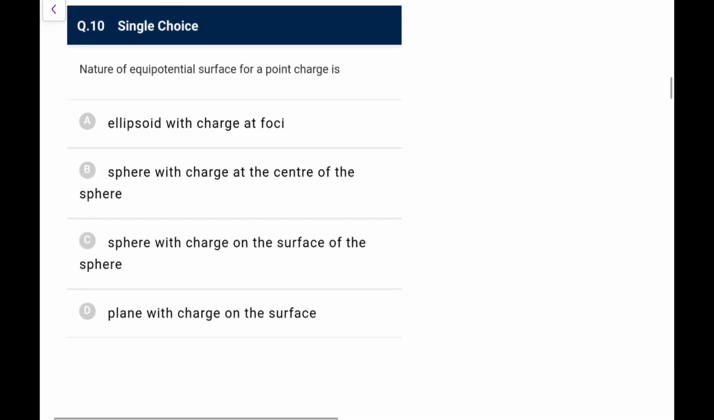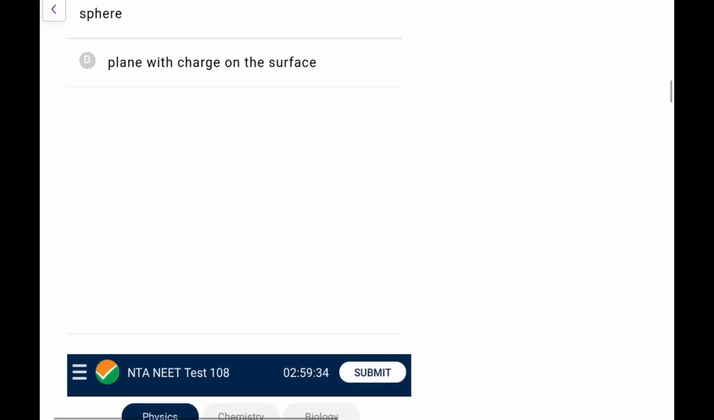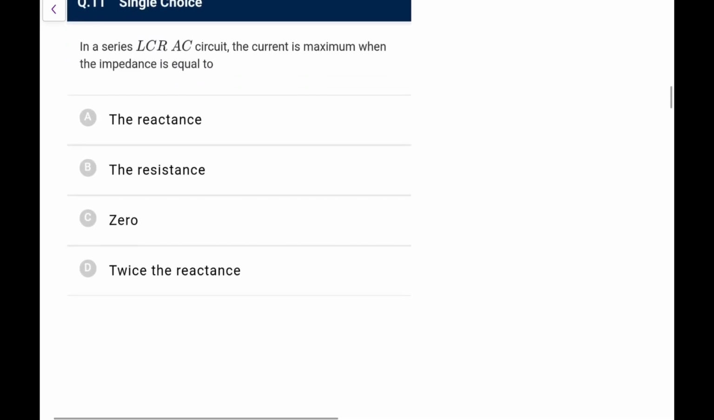Next one, nature of equipotential surface for a point charge. You know it is concentric spheres, with the charge at the center, so a sphere with charge at the center of the sphere. Next one, in a series LCR AC circuit, the current is maximum when the impedance is minimum, that is equal to the resistance, and the net reactance is 0.